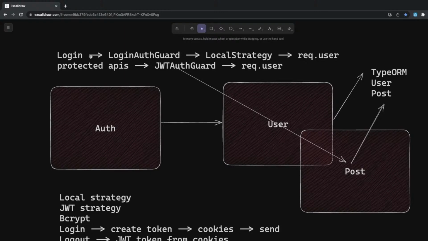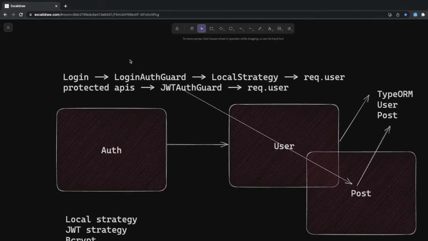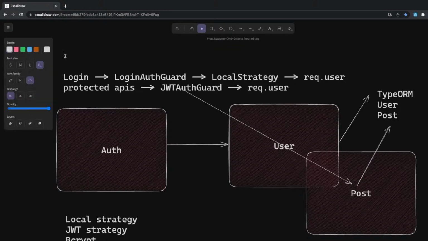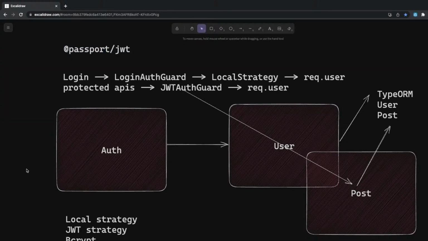If you don't want to use a local strategy or login auth guard, you can skip it. What you can do is, inside your login method, get the email and password, compare with the database and all, and just return the cookies. So what we are doing is we are using nestjs passport JWT. That is another library. Passport JWT, we are doing asynchronous initialization of this, right? This we are using to create the token, sign, verify, all those things will happen through this internally. And it is being used by this JWT strategy and JWT auth guard.